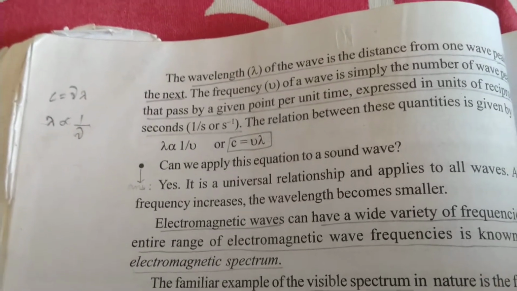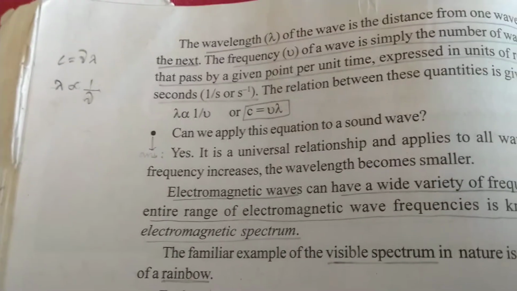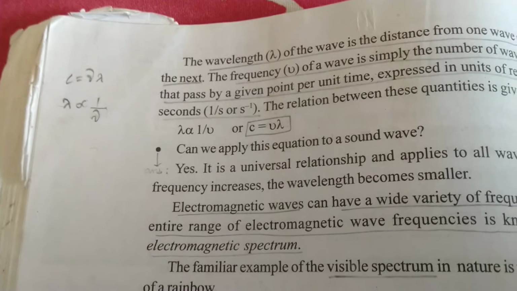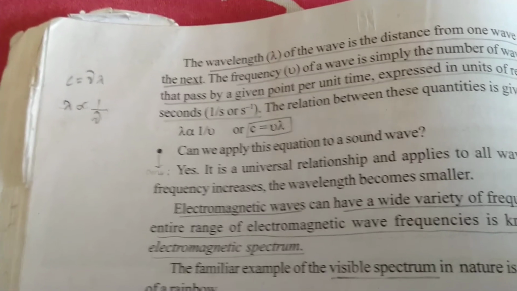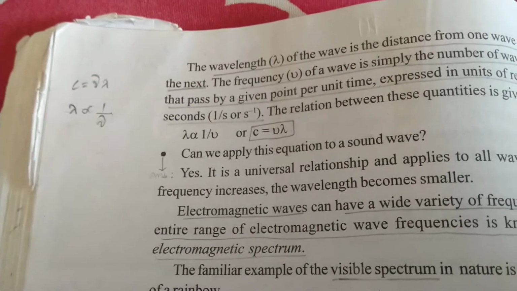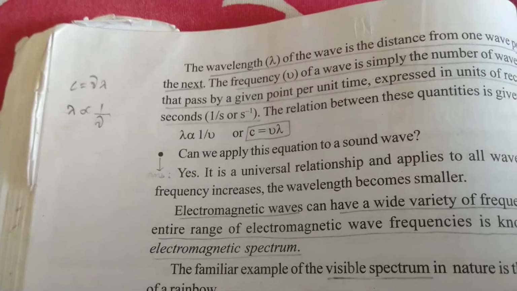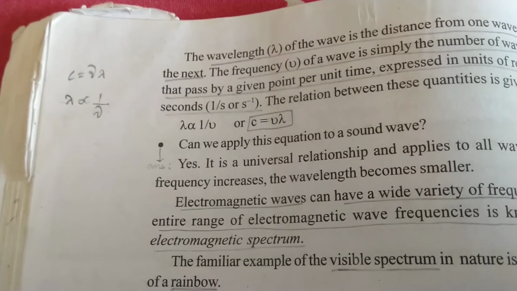Or you can generalize the wavelength. How can you generalize it? It is the distance traveled by a single wave as it is crossing a point. How much distance it has to travel to cross a point completely, that means from the beginning of the wave till the end of the wave.